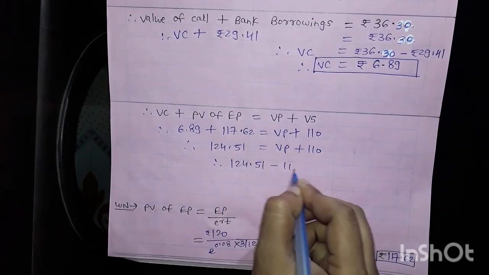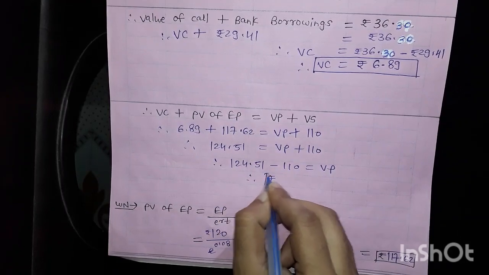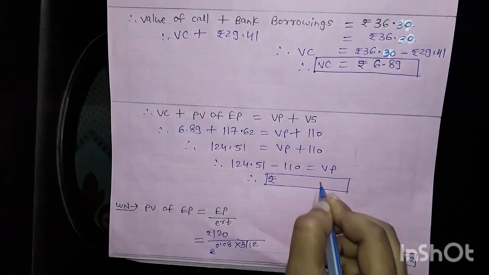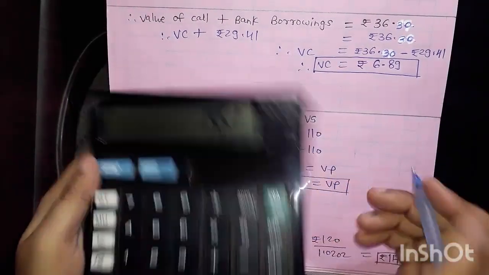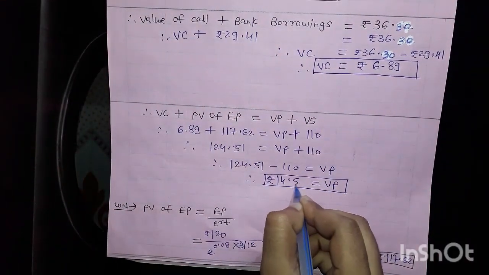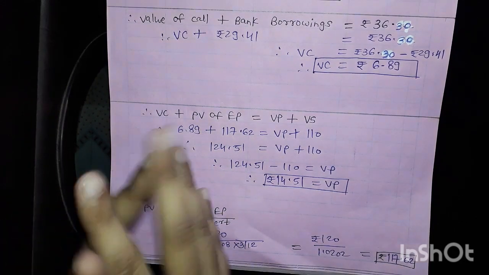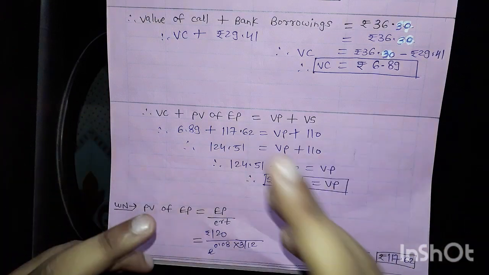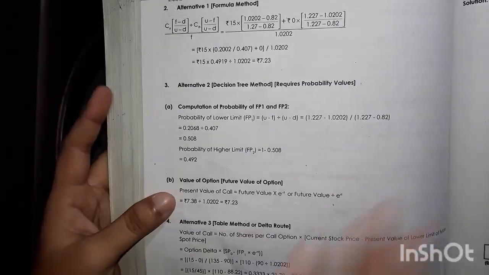124.51 minus 110 is equal to the value of a put, which is rupees 14.51. Okay, now we have just followed the same process, same steps as in illustration number 32, but there is a difference in the answer of illustration number 34.